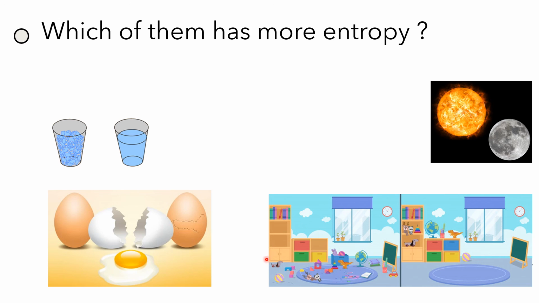Now this case is very interesting. It might look as if it's more random because it appears so, but the thing is it is messy, it's not random. Because we cannot equate messiness with entropy, we cannot comment on the entropy, so there is no way we can say which of them will have more entropy.